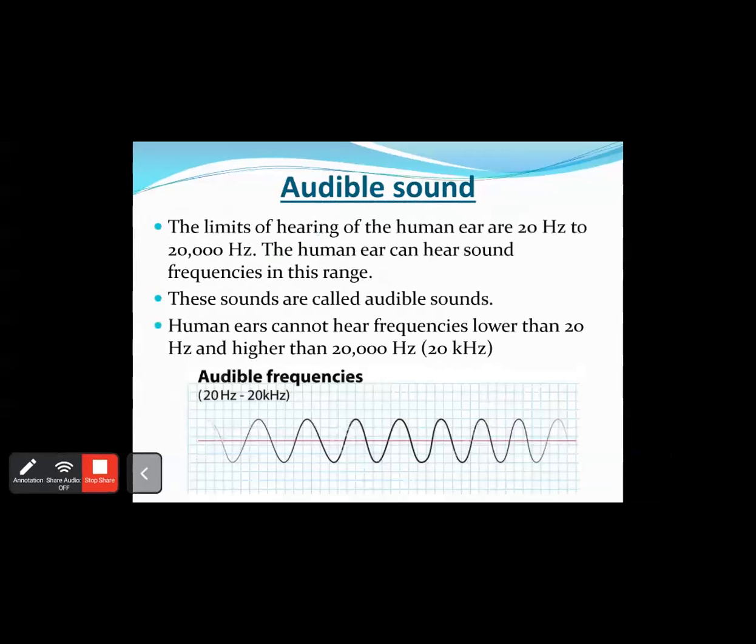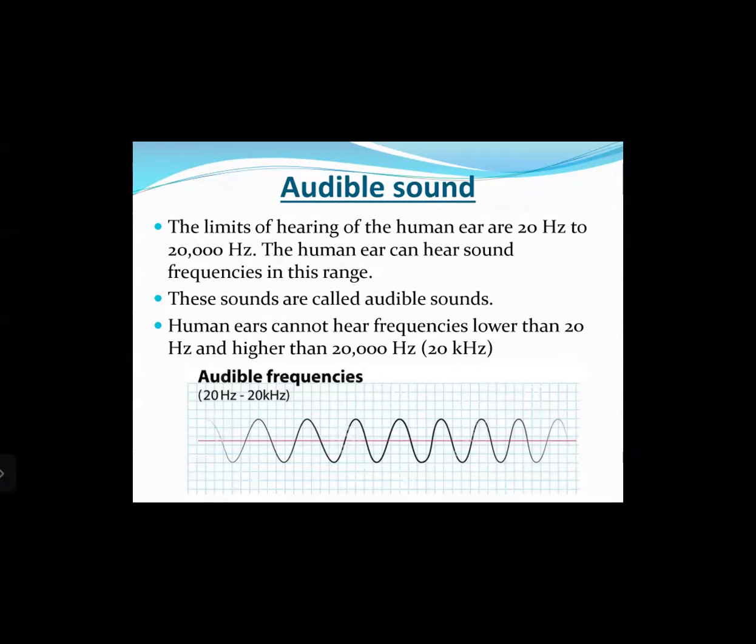Then next one. Let us now discuss in detail the types of these sounds. The first one is audible sound. The limits of hearing of the human ear are 20 hertz to 20,000 hertz. The human ear can hear sound frequencies in this range. These sounds are called audible sounds.